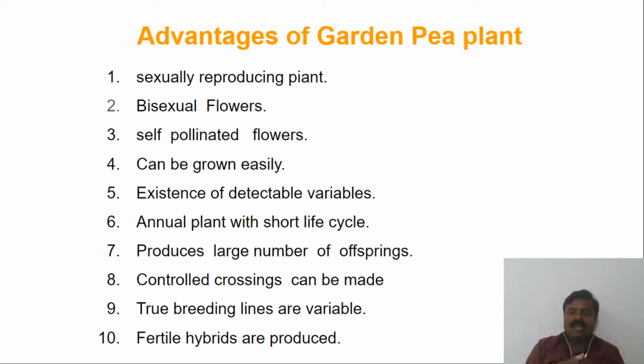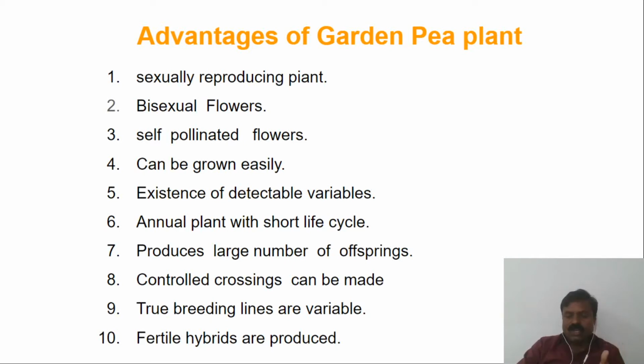And true breeding lines are available and fertile hybrids are produced. So when crossing is done in pea plants, the hybrids are fertile. If they are not fertile, it is not possible to continue the research work, it means for getting further generations.